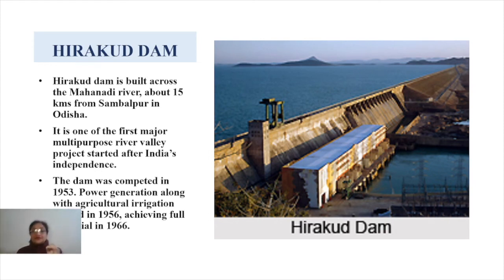It is one of the first major multi-purpose river valley projects which was started after India's independence. And this dam was completed in 1953. The construction of it was completed in 1953, and the power generation, along with other facilities what it started providing, started in 1956, and the full potential was actually attained in 1966.